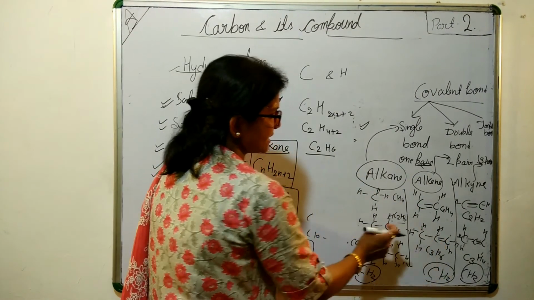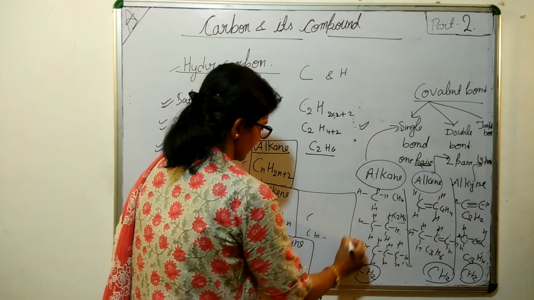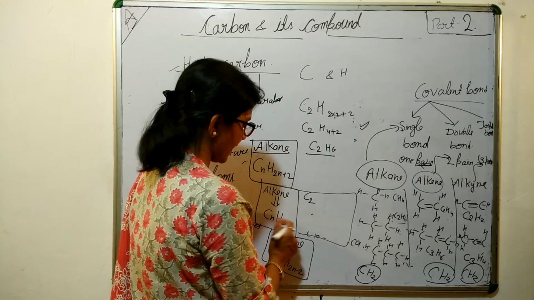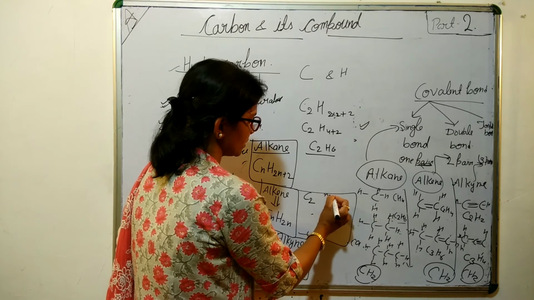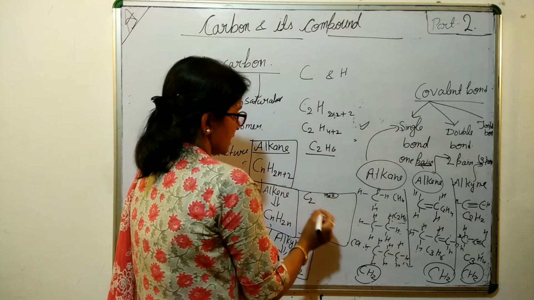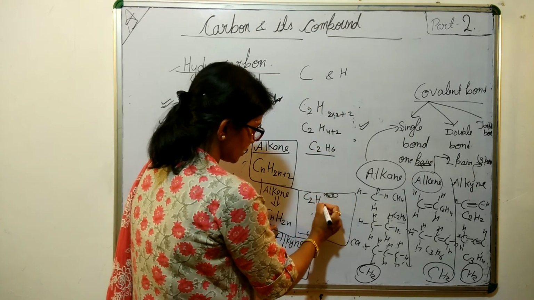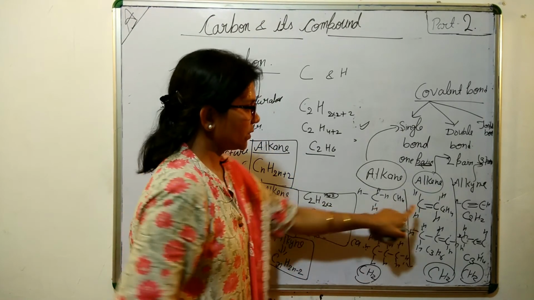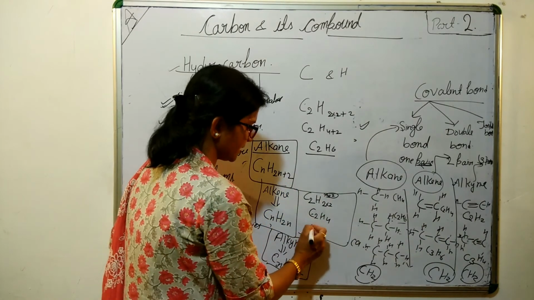Let's do it in the ethene case. CnH2n, where I have taken n as 2. So C2H2 into 2, what is it? C2H4. You can see it is your ethene.